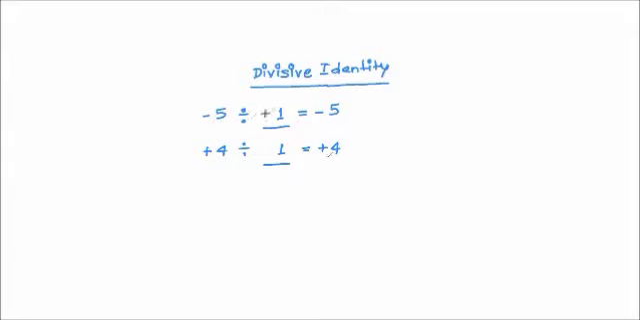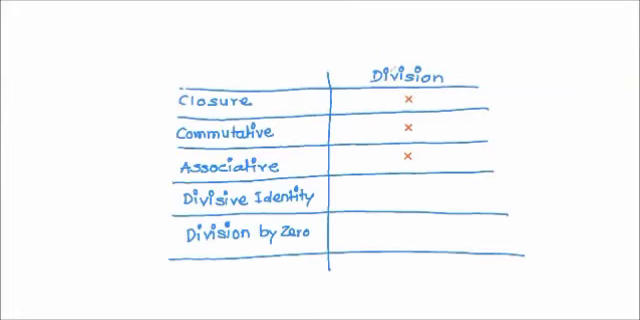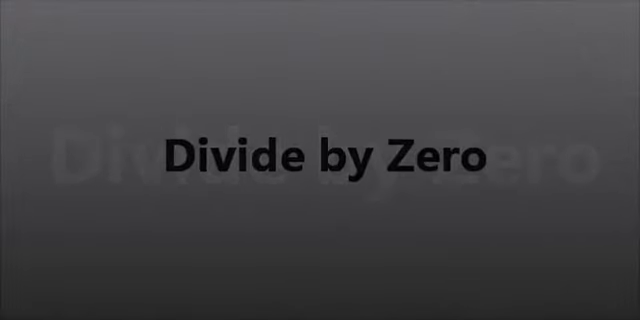Here the answer is positive, means both the numbers have to have same sign. So one is plus, so second has to be a plus. So from this, what we can see is our divisive identity is +1. Let's look what happens when we divide any integer by 0.